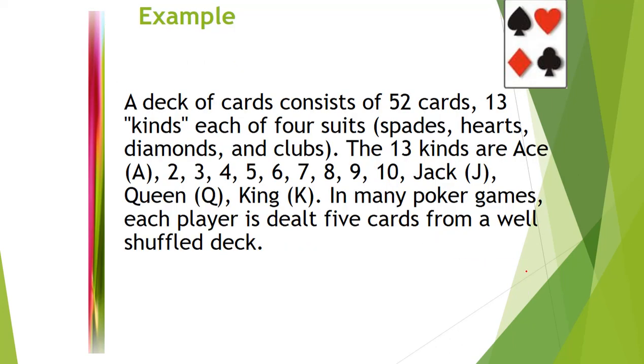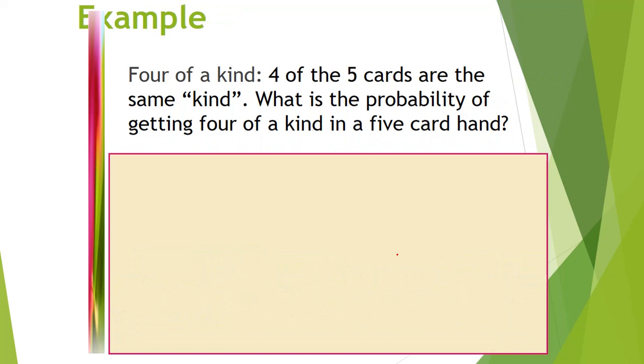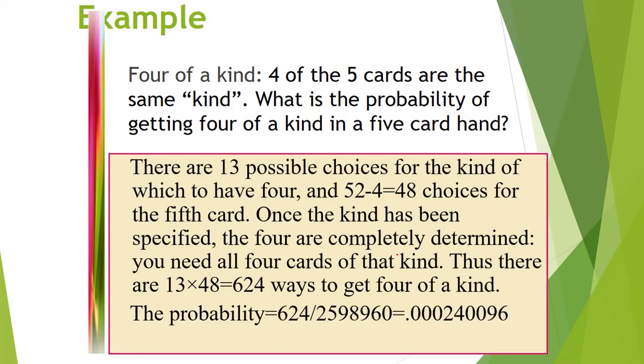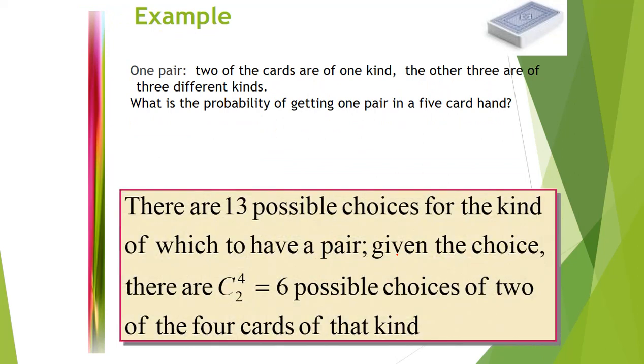Now this is an example related to cards. A deck has 52 cards. In many poker games, each player is dealt 5 cards from the 52, so 52C5 ways. Here is one more example, also related to cards.